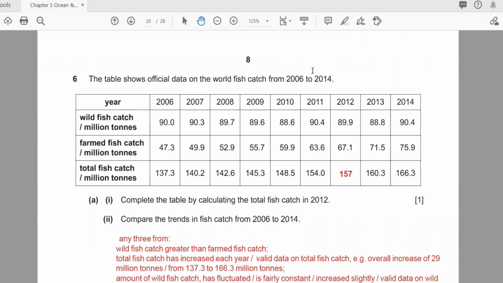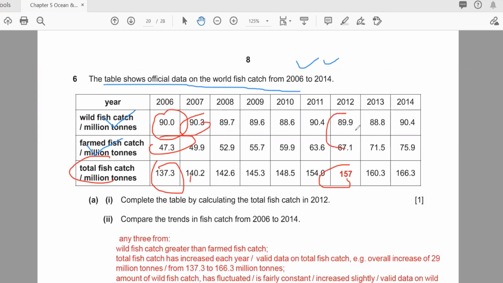You can check this one also. Here the table shows the data on the world fish catch from 2014. This is wild, meaning in the ocean, and this is from the farms. So here simply what you will do is add this and this, and that is the total. Here this is the missing one, so you just simply add these two. The answer is 157.